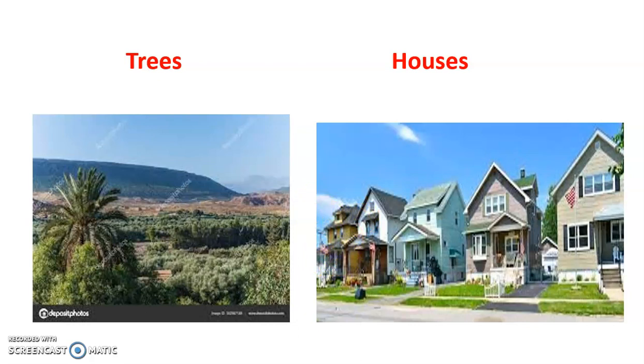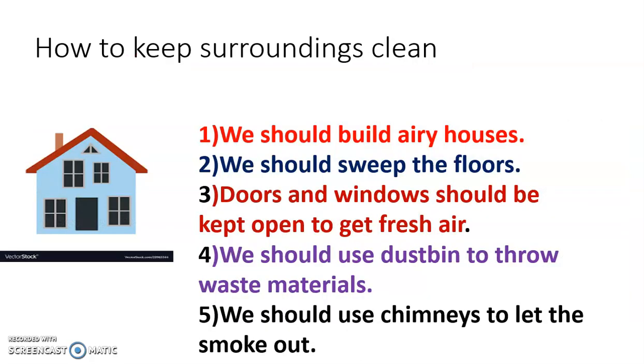Now, how to keep our surroundings clean? How are we going to keep our surroundings clean? There are many ways to keep our surroundings clean. First is houses. How are you going to keep your house clean? So first, we should build airy houses. Airy houses means there should be many windows and doors so that the air enters your house.